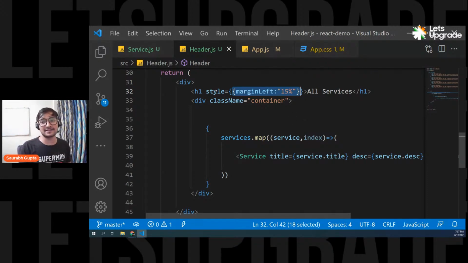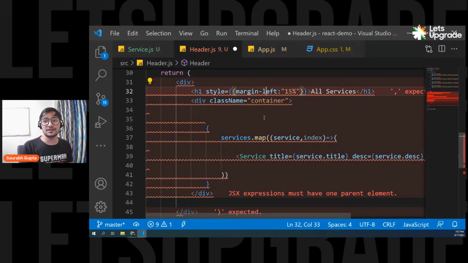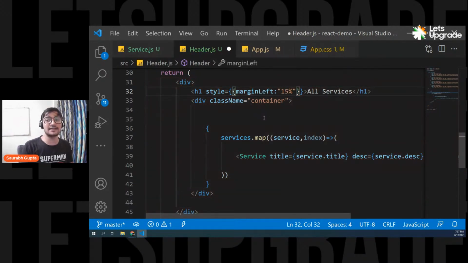So you have to write it like this: style, then brackets, and then inside that again put one more curly braces just to create an object. Inside that you can simply pass everything: margin left, background color. But remember, normal CSS doesn't work. This normal CSS property margin-left will not work. You have to write it the way you write it in JavaScript, like this: marginLeft, backgroundColor, fontSize, like that. So guys, are we clear? Everyone, please tell me, are we clear?